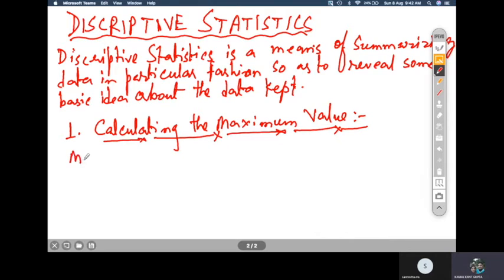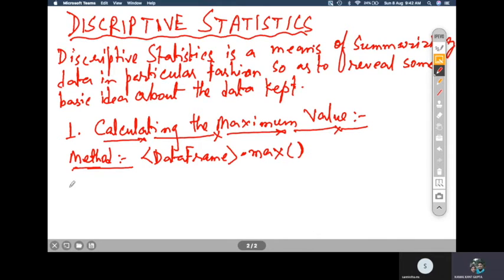The method for this is, for everything there is a method, so you have to remember the method: data frame dot max. This is used to calculate the maximum out of given values.